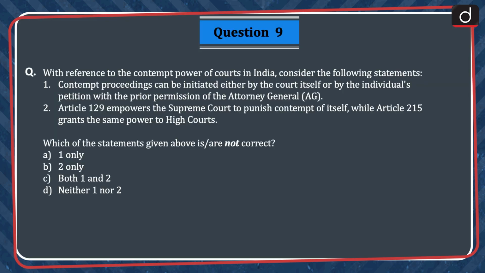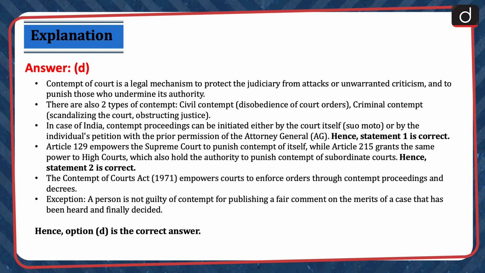Question 9. With reference to the contempt power of courts in India, consider the following statements. 1. Contempt proceedings can be initiated either by the court itself or by the individual's petition with the prior permission of the Attorney General. 2. Article 129 empowers the Supreme Court to punish contempt of itself, while Article 215 grants the same power to high courts. Which of the statements given above are not correct? A. 1 only, B. 2 only, C. 1 and 2, and D. neither 1 nor 2. The correct answer is option D.